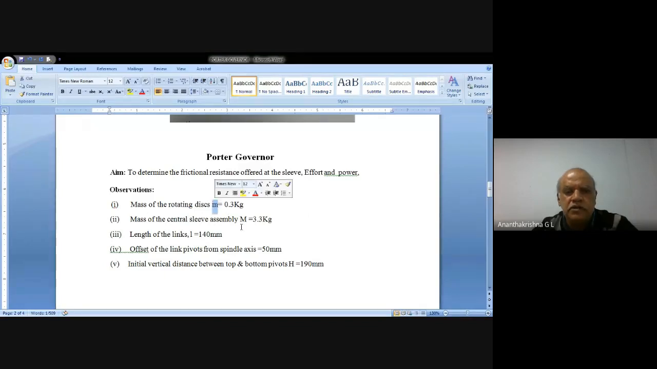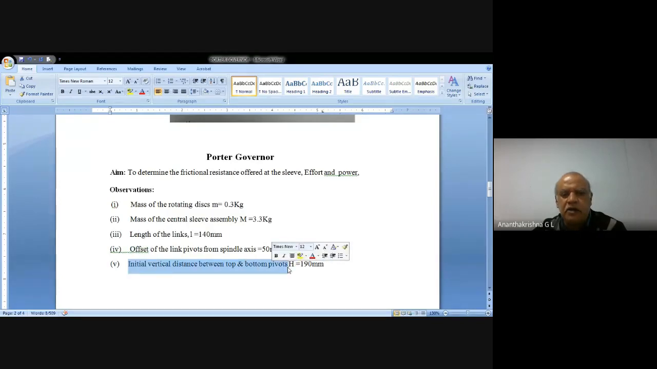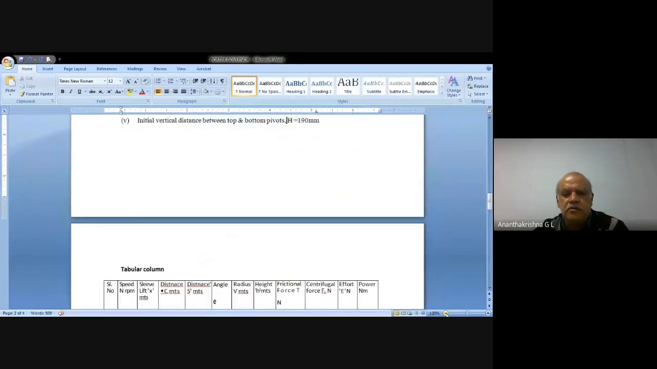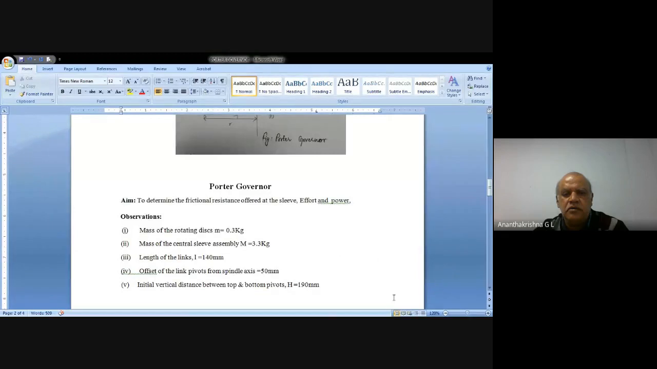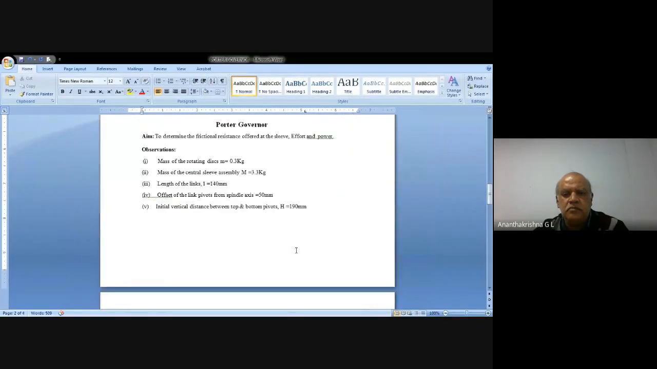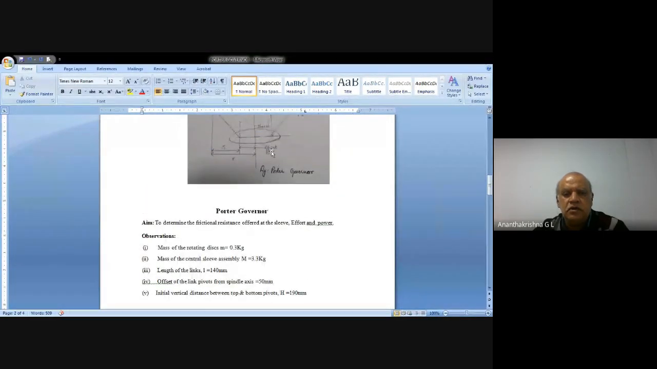Mass of the rotating disc and mass of the central sleeve assembly. These two are different. This is the mass of the fly balls, and this is the mass of the sleeve assembly. Length of links, L. Offset of the link pivots from the spindle axis, that is 50 mm, is the offset. Initial vertical distance between top and bottom pivot, that is the capital H value. Okay, this is the offset.